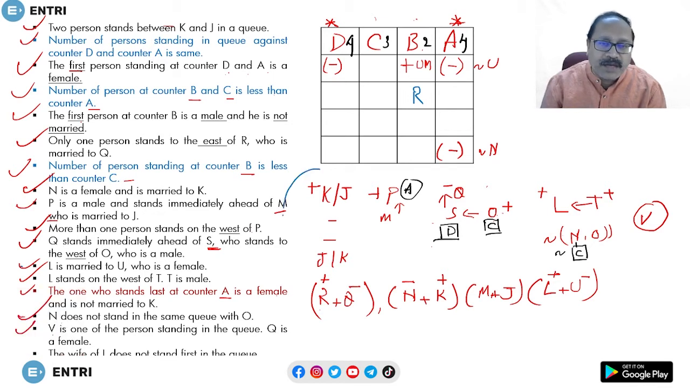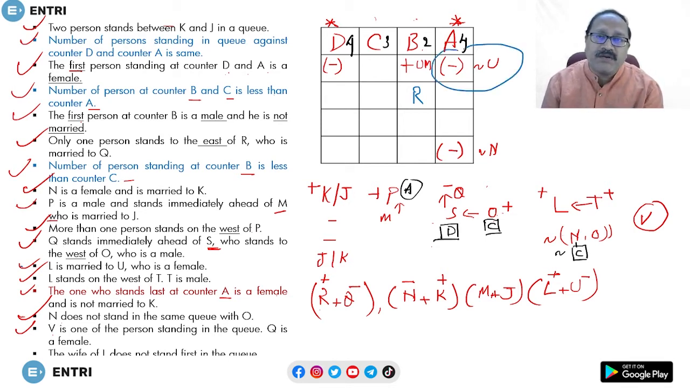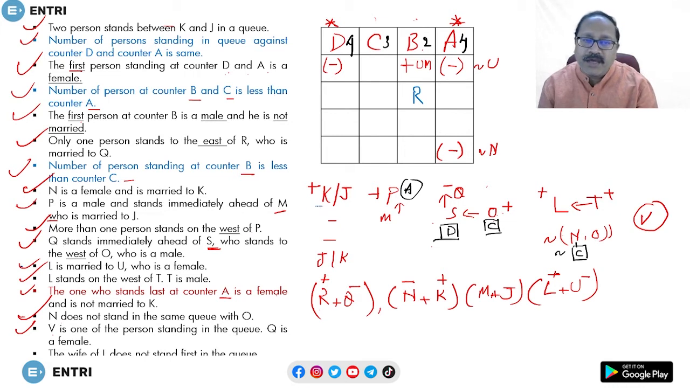K and J are in a longest relation, they will be either at counter D or counter A. Now at counter A, look, the first position is female and the last position is also female. Here K is a male. I don't know about J. Do I know? No, I don't know about J, but I know that K is a male. So K and J cannot be placed at counter A.